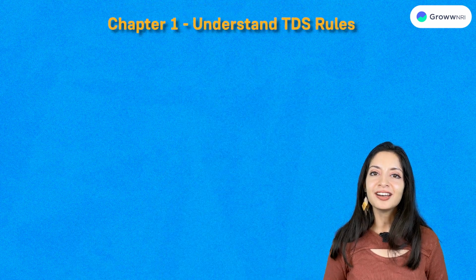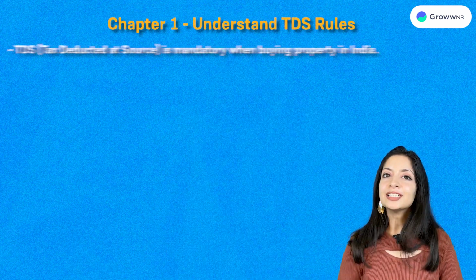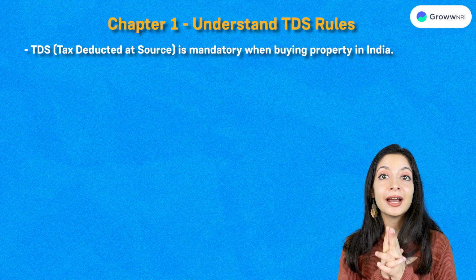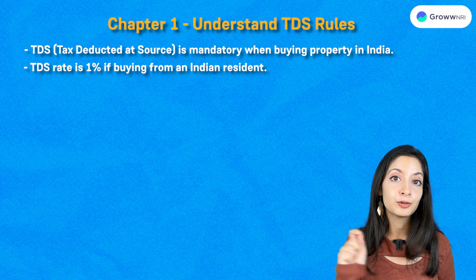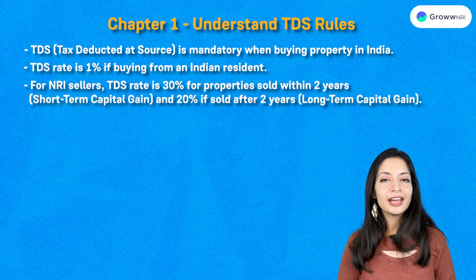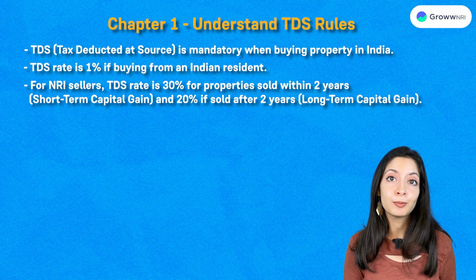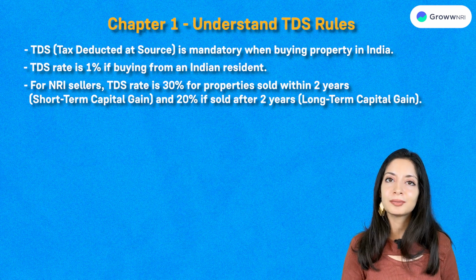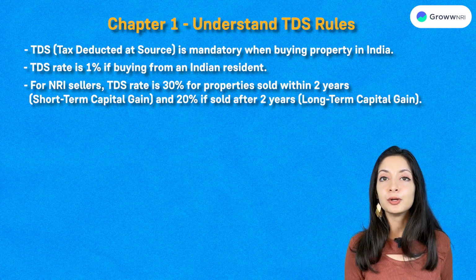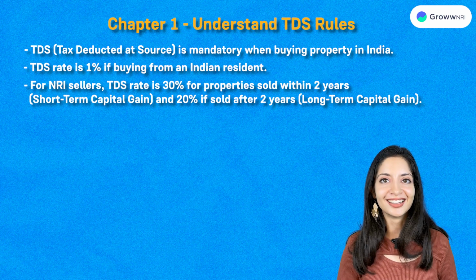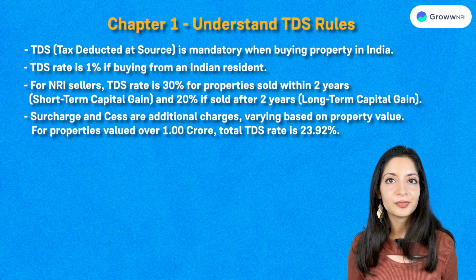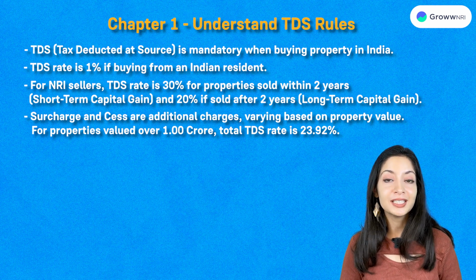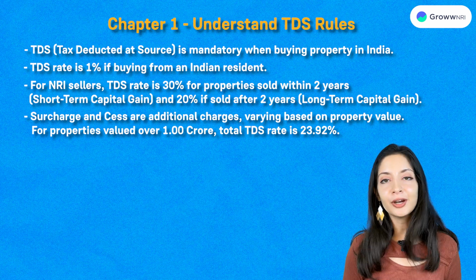Now let's have a quick run through of all that we've discussed. Chapter 1, understand the TDS rules. Firstly, TDS or tax deducted at source is mandatory when buying property in India. Secondly, TDS rate is 1% if you're buying from an Indian resident. Thirdly, for NRI sellers, TDS rate is 30% for properties sold within 2 years, which is a short-term capital gain, and 20% if sold after 2 years, a long-term capital gain. Fourthly, surcharge and cess are additional charges varying based on property value. For properties valued over 1 crore rupees, total TDS rate is 23.92%.